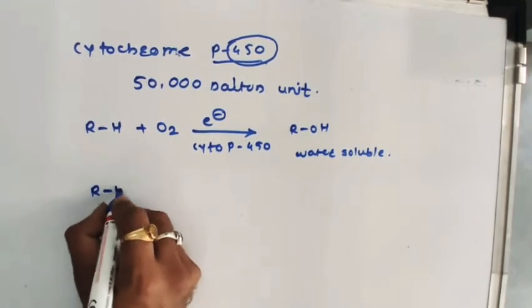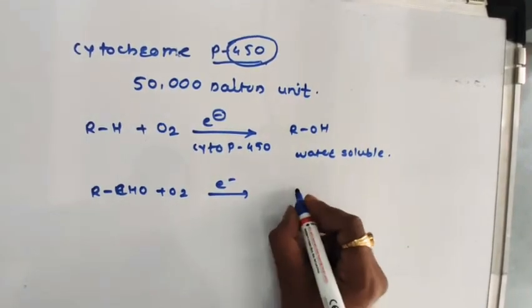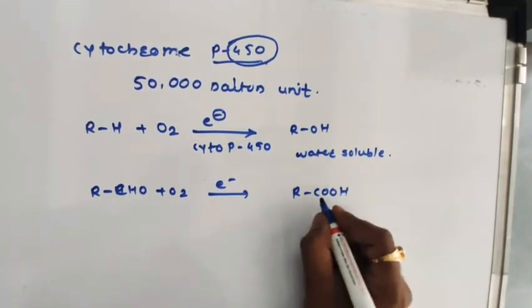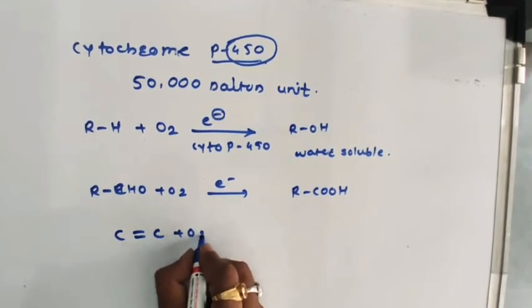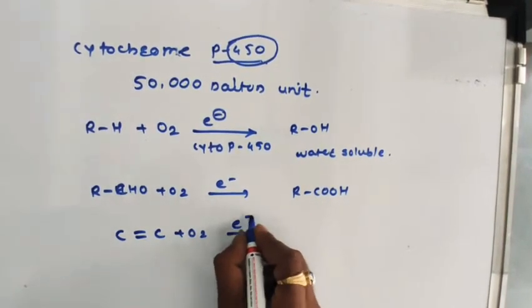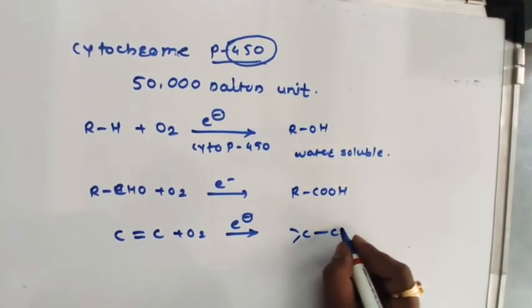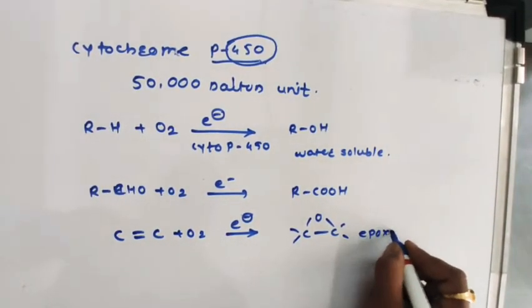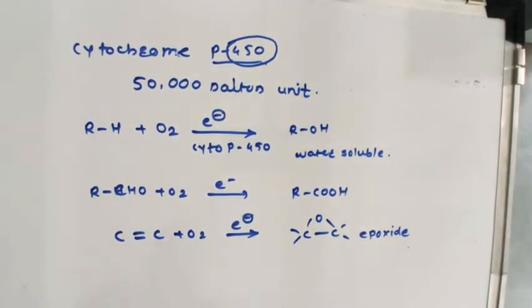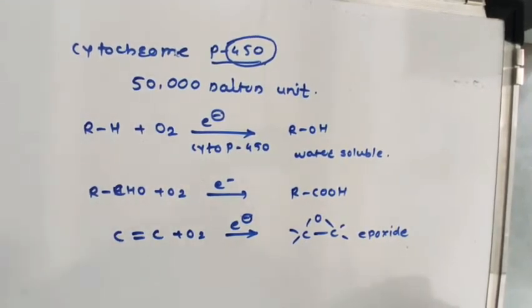Again, this RCHO aldehyde group undergoes oxidation and is converted into an acid. This is also water soluble. Suppose any olefin or alkene group is there; it reacts in the presence of oxygen, undergoes oxidation, and an epoxide is formed. The epoxide is soluble in water and goes outside of the body. This is a general idea, or this is about the functions of cytochrome P450.